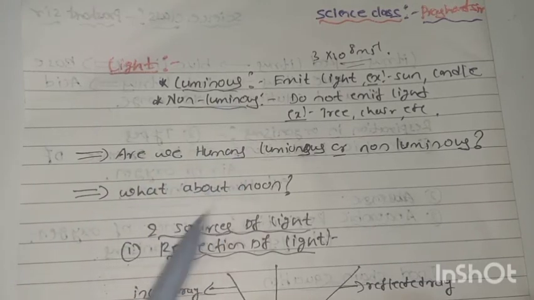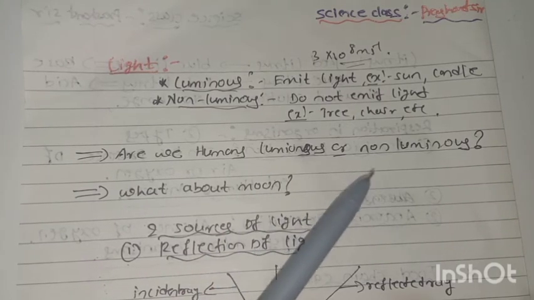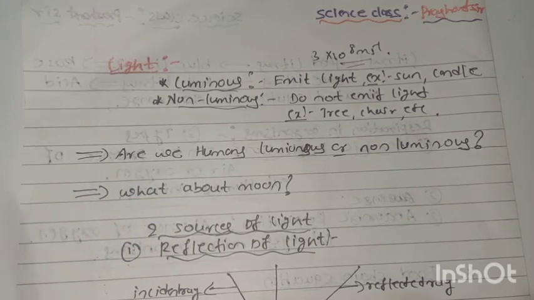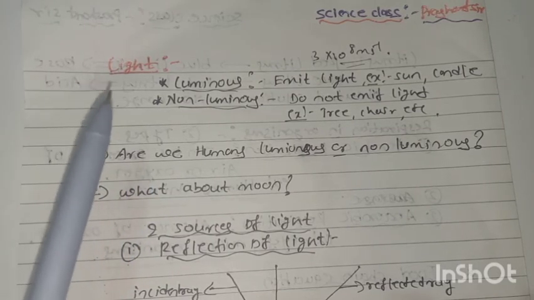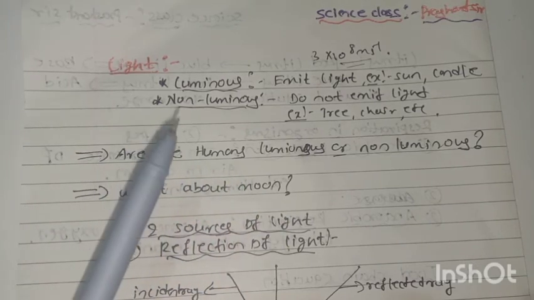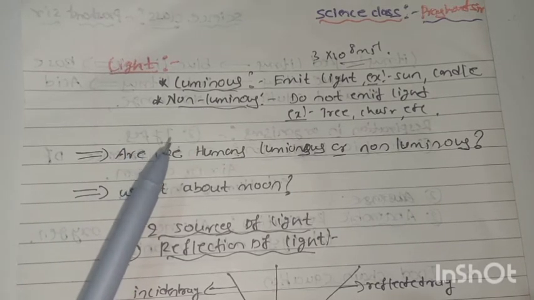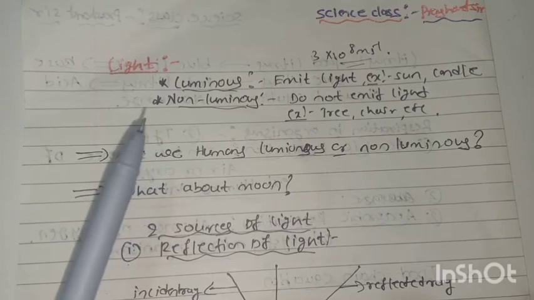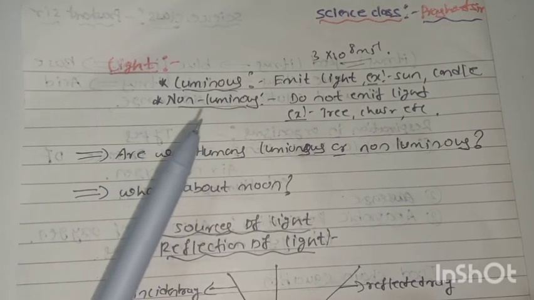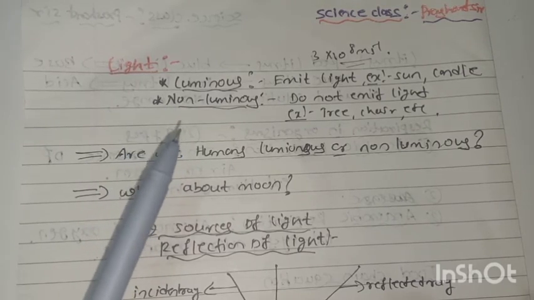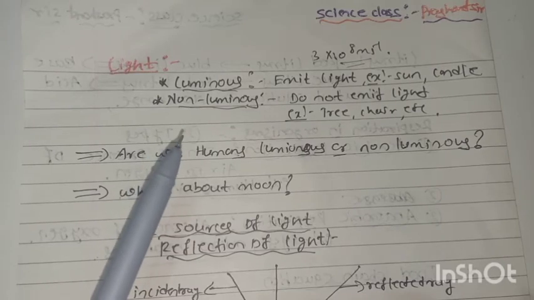So I will ask you one question, students. Are we humans luminous or non-luminous? Yes, humans are luminous. How do I tell you? We emit light, but we can't see it with the naked eye. But with infrared cameras we can see the very low intensity of light, and we can see that we humans emit light.